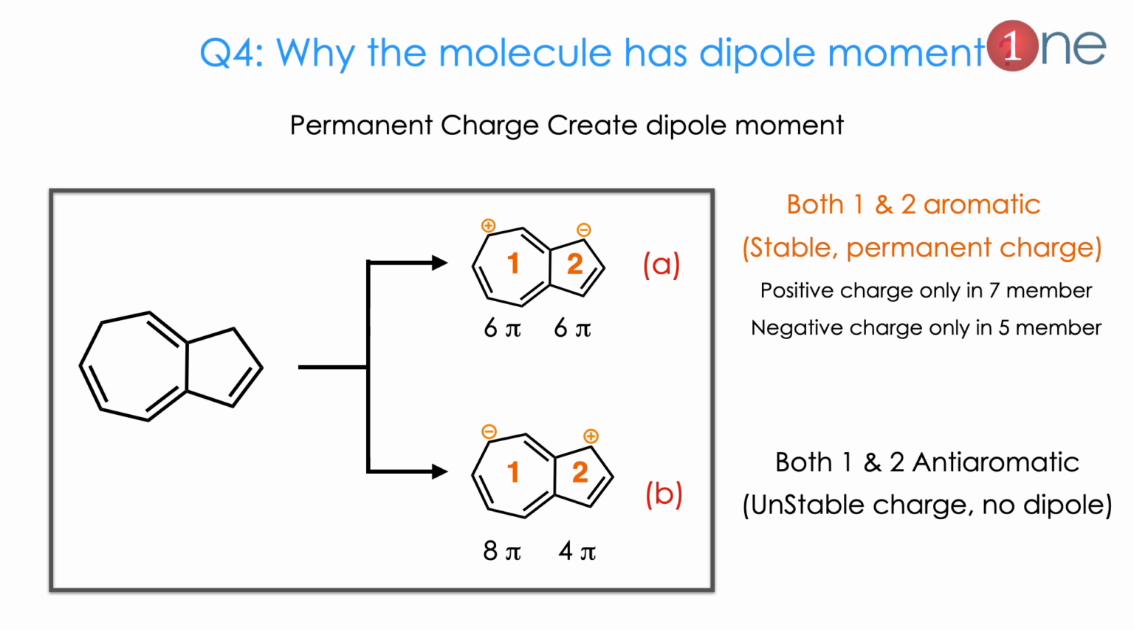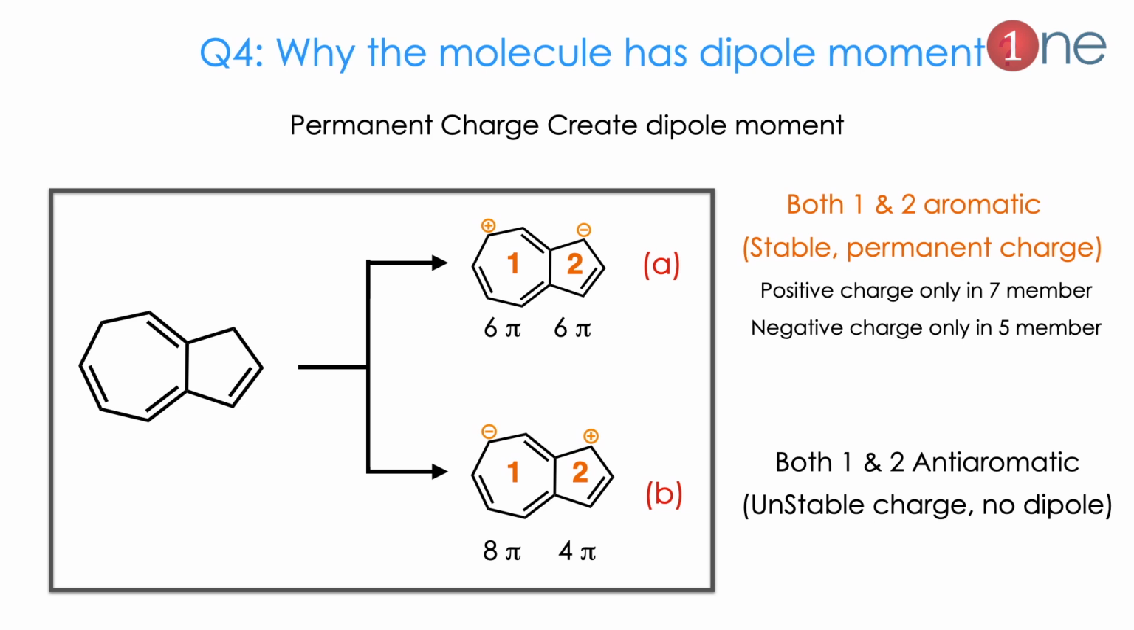The next one is a similar one: which molecule has dipole moment. We should know that the permanent charge should create the dipole moment. But everyone knows that resonance always has moving charges. How can we arrest the charges? The question of aromaticity will come here. So to understand the dipole moment, you should know whether the charge separation of A and B is stable or not.